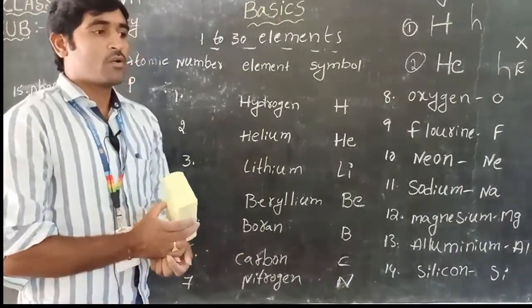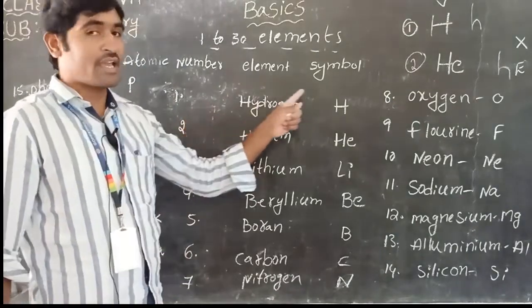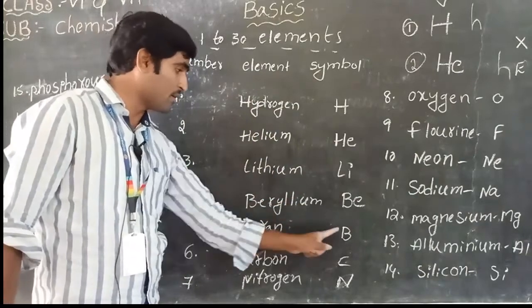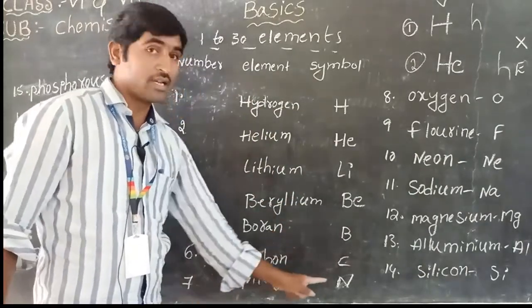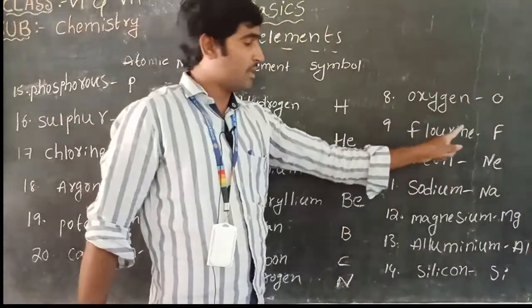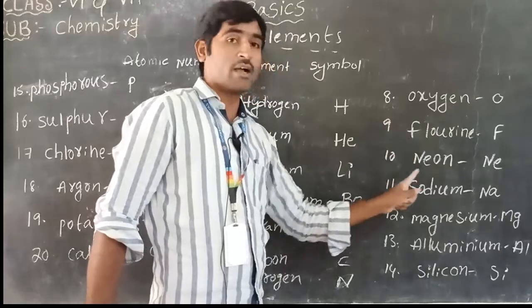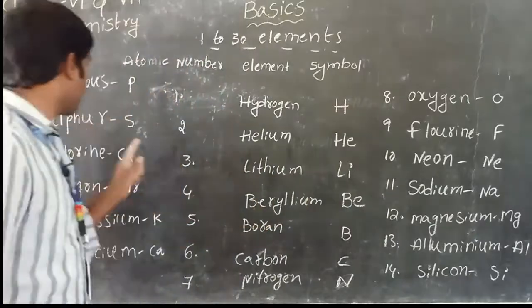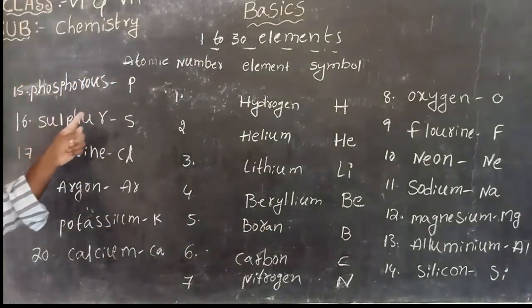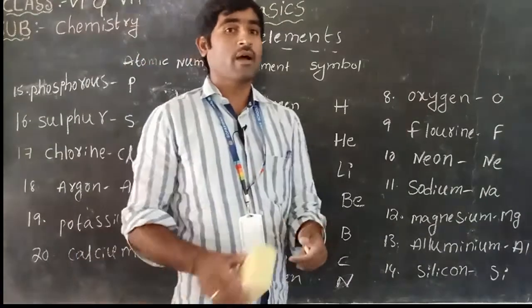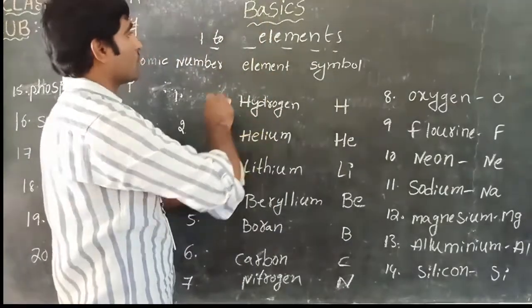Children, here are the 1 to 20 elements: hydrogen H, helium He, lithium Li, beryllium Be, boron B, carbon C, nitrogen N, oxygen O, fluorine F, neon Ne, sodium Na, magnesium Mg, aluminium Al, silicon Si, phosphorus P, sulfur S, chlorine Cl, argon Ar, potassium K, calcium Ca. Here I have written the 1 to 20 elements.